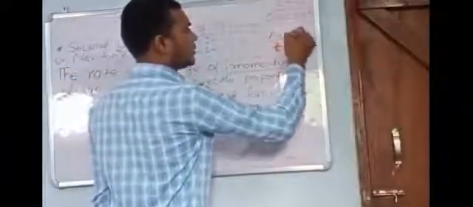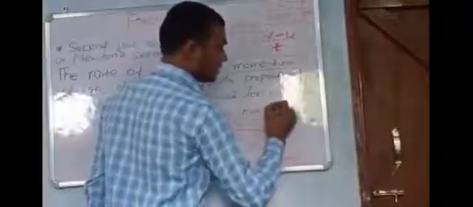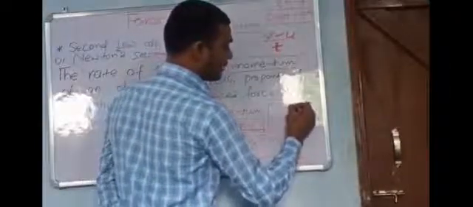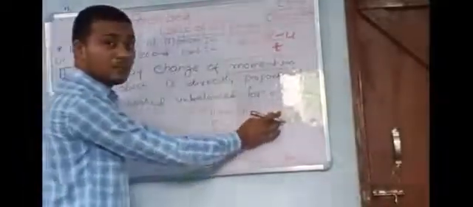So the change in velocity is equal to final velocity minus initial velocity. We apply this to momentum also. We know that the momentum of an object is mass into velocity. If we say change in velocity, then it is equal to v minus u. If we say change in momentum, then it is equal to mv minus mu, where u is the initial velocity of an object and v is the final velocity of an object.